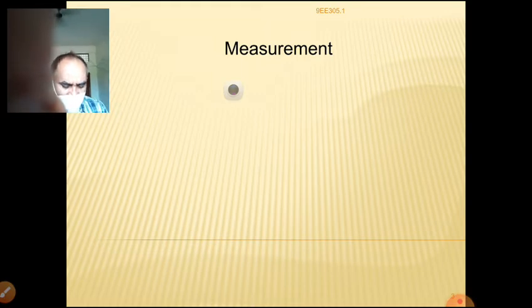You might have already observed these meters are used in our laboratories. At the same time, in research and development laboratories also, we use very precision type of measuring instruments. Other types of instruments the common man can also use, but you don't know the difference between the absolute instruments and secondary instruments.